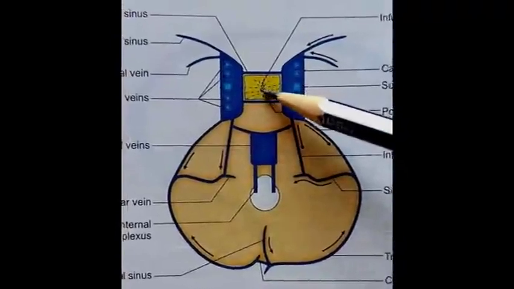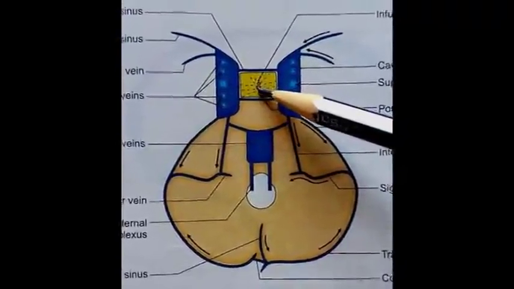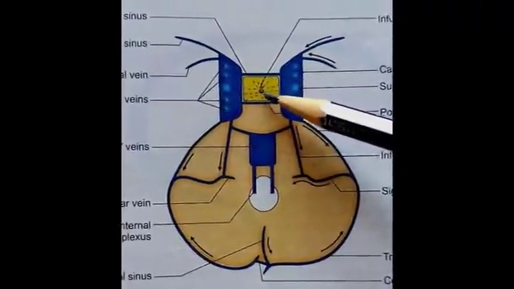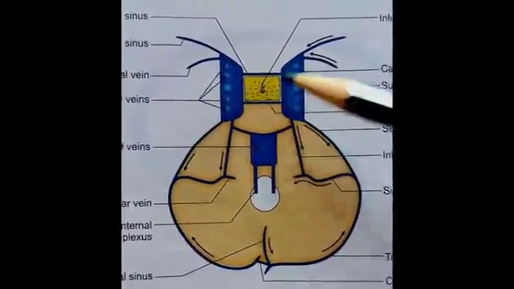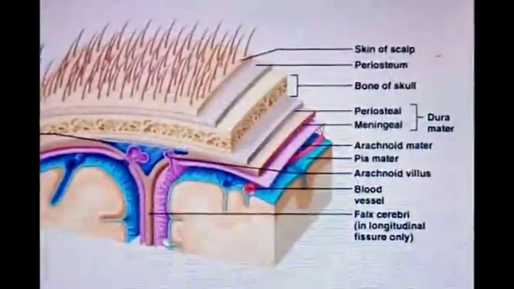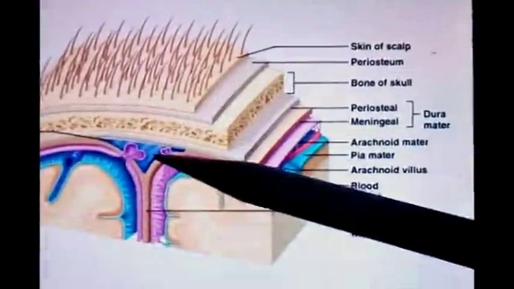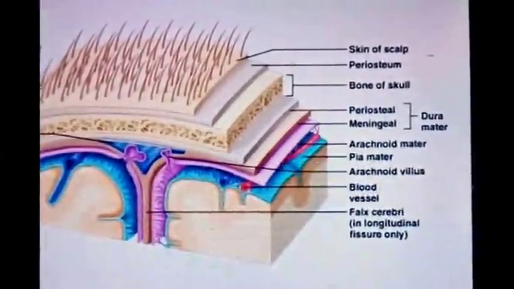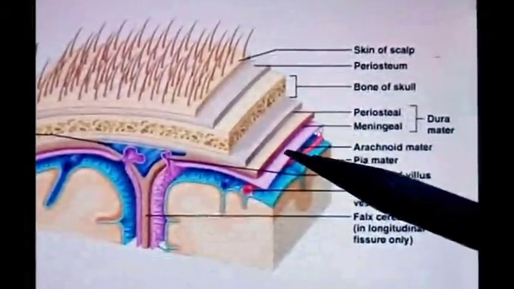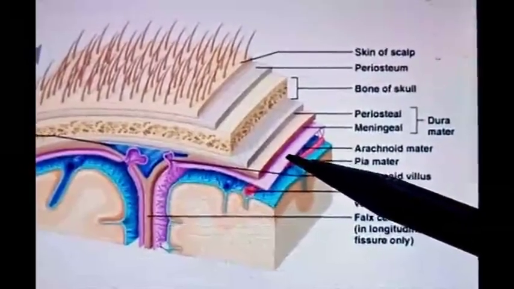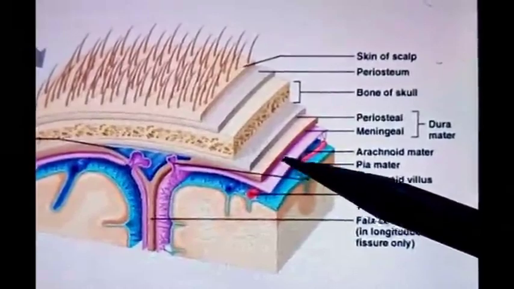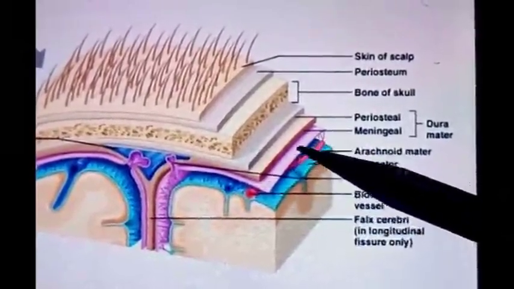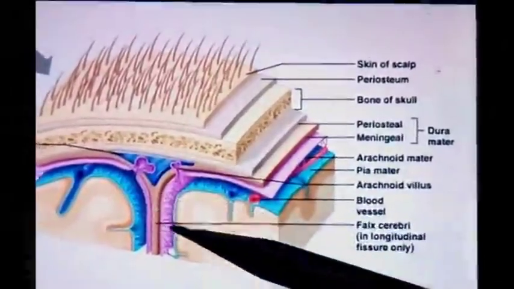Infundibulum or infundibular stalk is a small tubular structure which connects the posterior lobe of the pituitary gland to the hypothalamus. So we have completed the venous sinuses that are contained within the two layers of dura mater. Then next comes the arachnoid mater, which is the middle meninx out of the three meninges. It is shown in this purple color in the diagram.